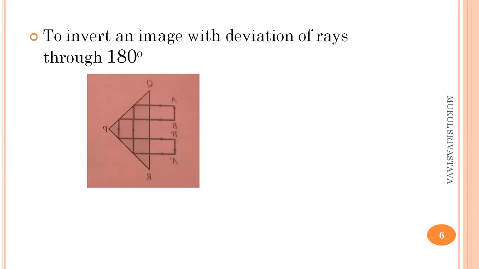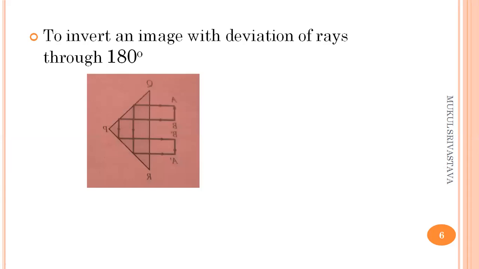The final beam emerges through the hypotenuse face, parallel to the incident beam. The deviation is 180 degrees. Such a prism is called a Porro prism.